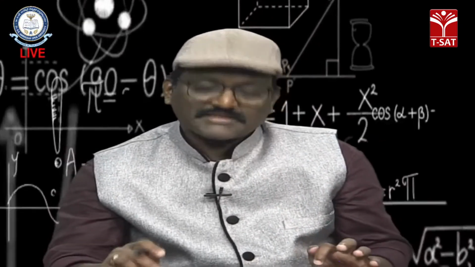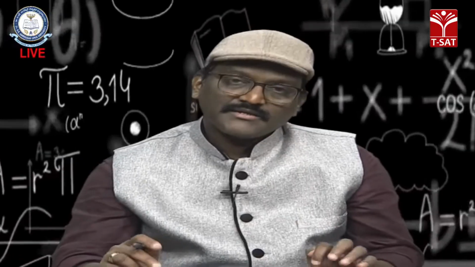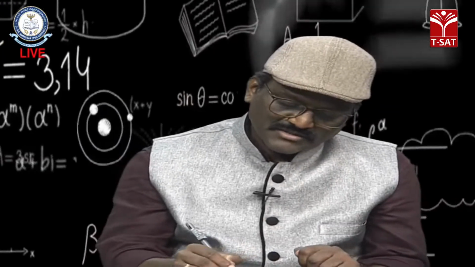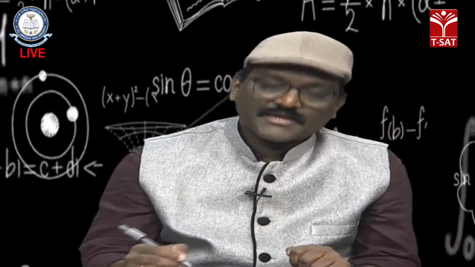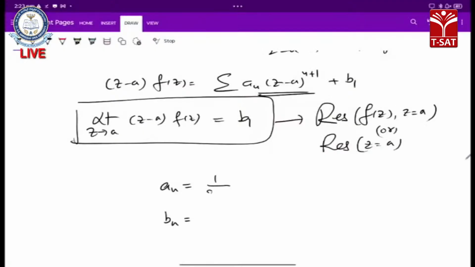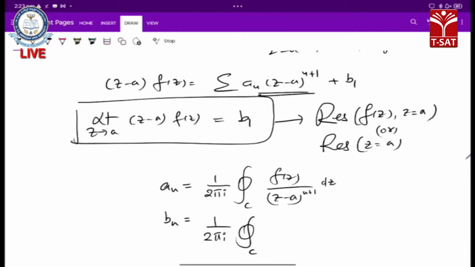Now, this is the definition of residue, and in the Laurent series formula we have coefficient formulae for a n and b n. a n is 1 over 2 pi i, integral over c of f of z by (z minus a) to the power of n plus 1 dz. The coefficient of b n is 1 over 2 pi i, integral over c of f of z by (z minus a) to the power of minus n plus 1 dz.